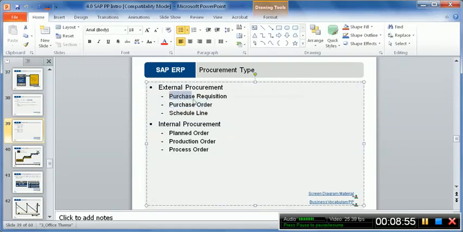It depends on us whether we configure the system to actually recommend the purchase requisition or purchase order or a combination of both, or it can be schedule lines in case of a long-term agreement with the supplier. Just a trigger order goes to the supplier. Or in the case of internal procurement, it may be a planned order. Planned order means that eventually it is either converted into a production order or converted into a process order. Process order is for the process industries and production order is for the normally discrete manufacturing industries.